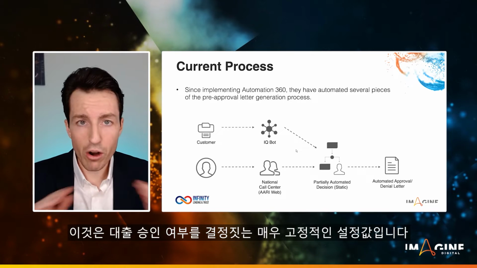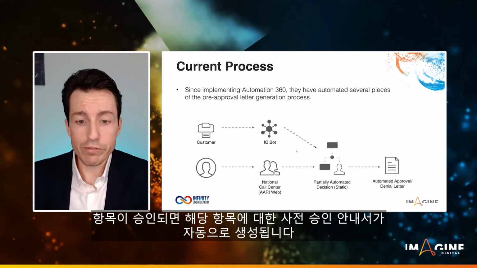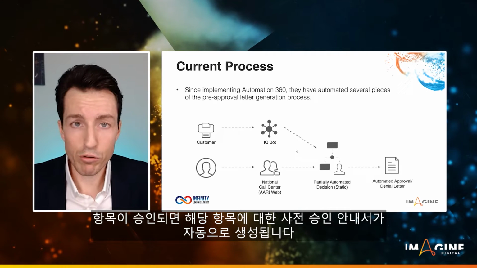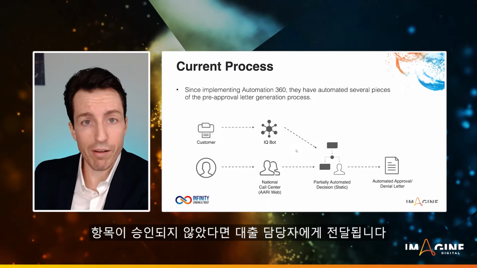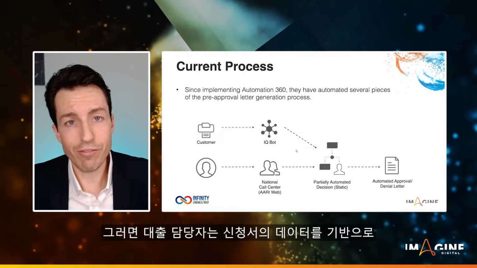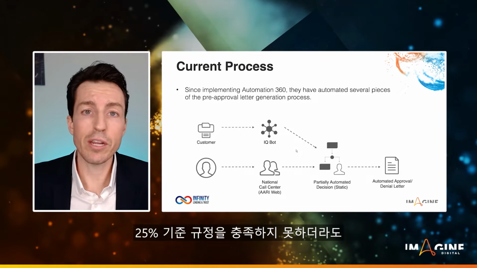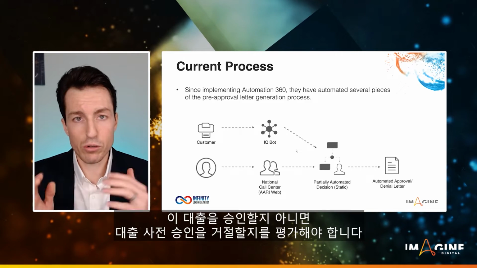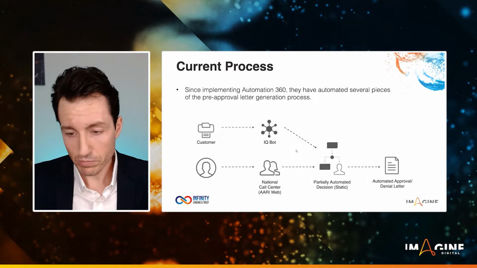So it's a very hard set value on whether we're going to approve or not. If the item is approved, we'll automatically generate that pre-approval letter for them. If the item is not approved, then we're going to send it to a loan officer. That loan officer has to then evaluate, based on their application data, whether we're going to still approve this loan even though they're not meeting that 25% threshold rule, or whether that loan pre-approval should be denied.